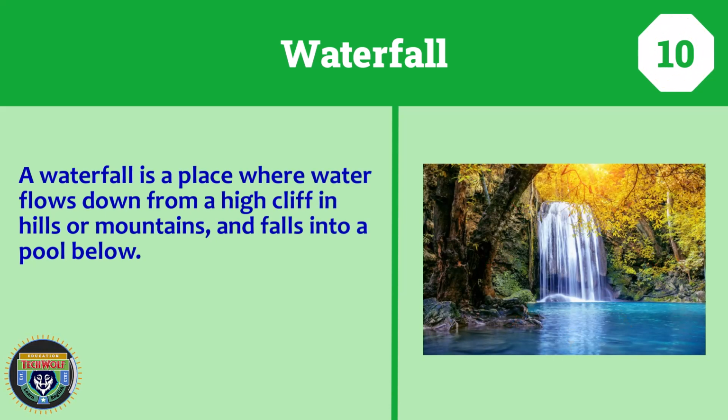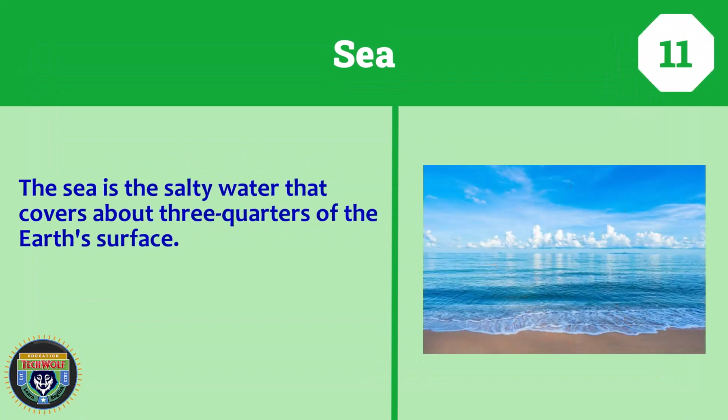Waterfall. A waterfall is a place where water flows down from a high cliff in hills or mountains, and falls into a pool below. Sea. The sea is the salty water that covers about 3/4 of the Earth's surface.